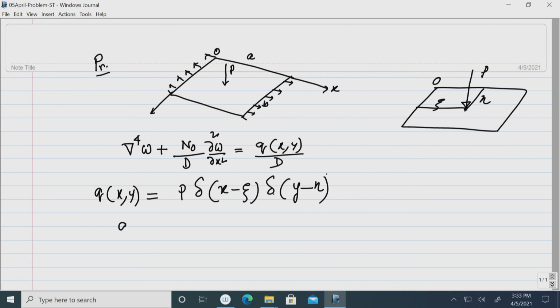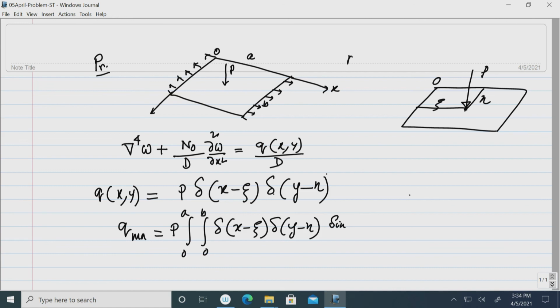So, therefore, the expression Q_mn that is required to find out is nothing but the double integral from 0 to a, 0 to b, and instead of Q(x,y) we now write this P, which I can take outside, times delta(x minus xi) delta(y minus eta), and the function sine, because we are taking the first term. So let m equal n equal 1. So, sin(pi x/a) sin(pi y/b) dx dy.